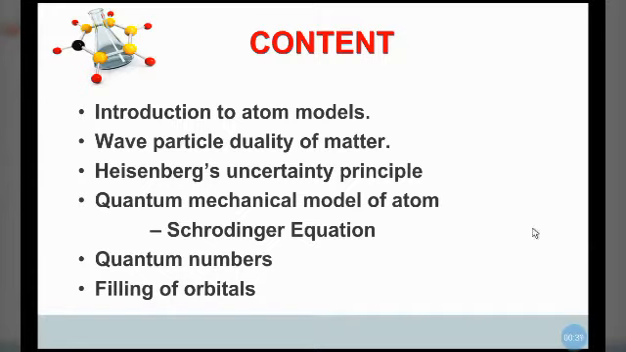We know that atoms are very small particles. This small particle is the basic unit of all the matter in the world. If it is a gas, the basic particle is the atom. If it is a solid, the basic particle is atoms. If it is a liquid, the basic particle is atoms. So, the atoms are basic particles.